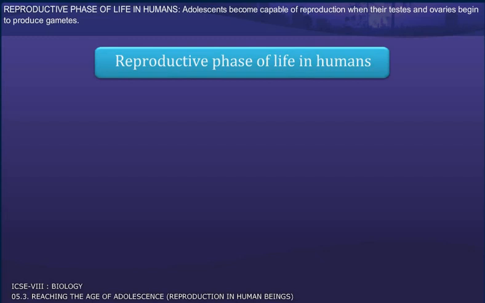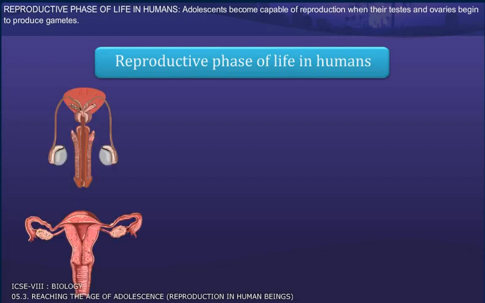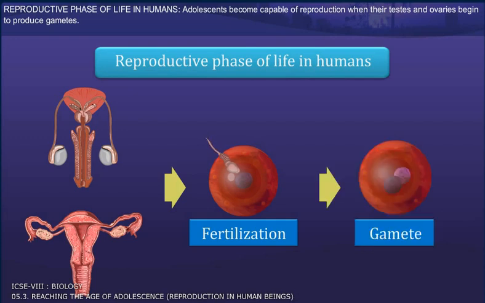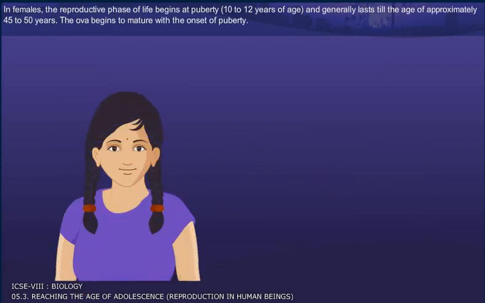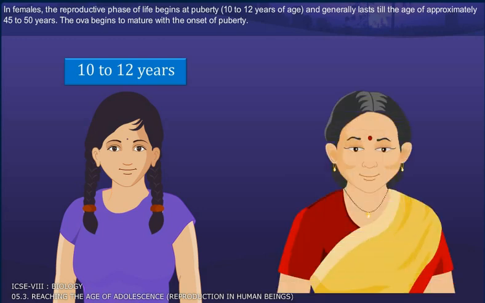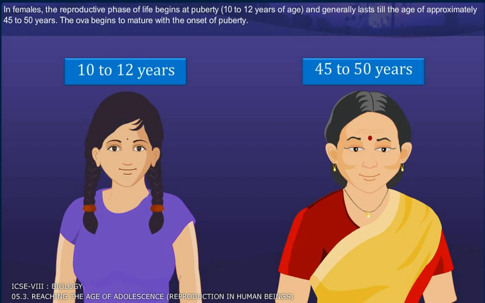Reproductive phase of life in humans. Adolescents become capable of reproduction when their testes and ovaries begin to produce gametes. In females, the reproductive phase of life begins at puberty, 10 to 12 years of age, and generally lasts till the age of approximately 45 to 50 years.